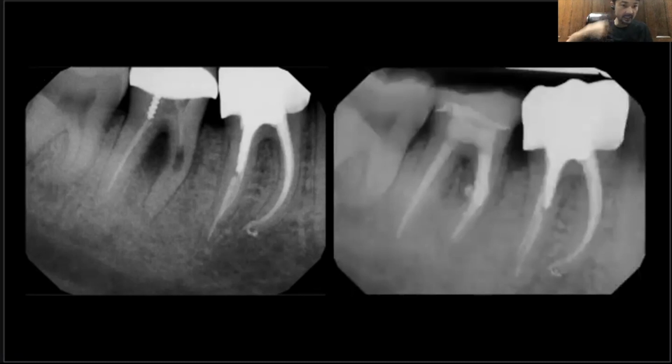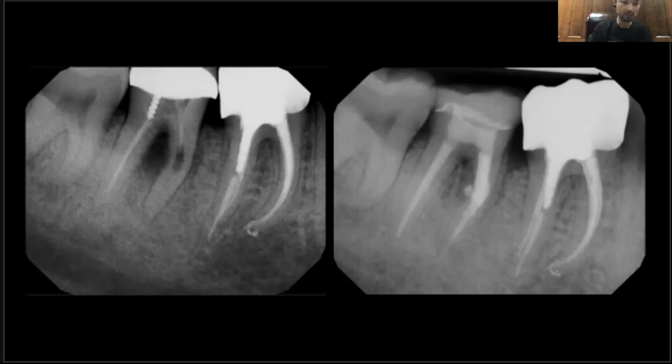So this is a one-year follow-up periapical radiograph. It showed complete resolution of the previous vertical defect. The remaining pocket depth was reduced from 7 to 3. So this was a total heal. Even though the prognosis was not the best pre-op, this healed in very good condition, and the patient was very happy. And yeah, so this is a good case.